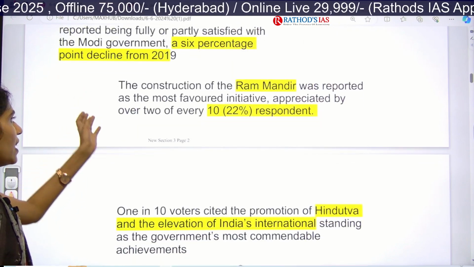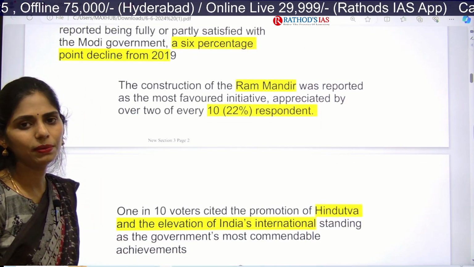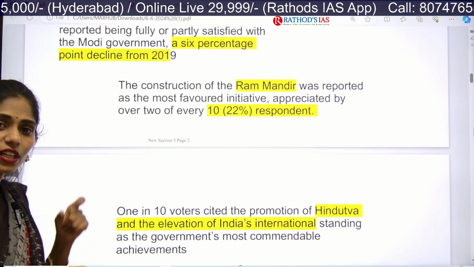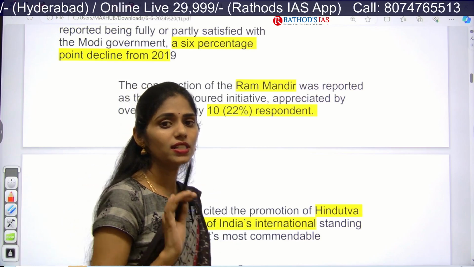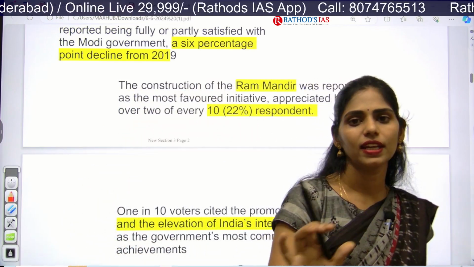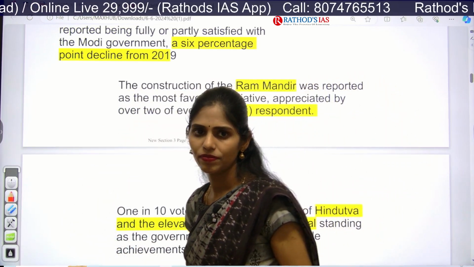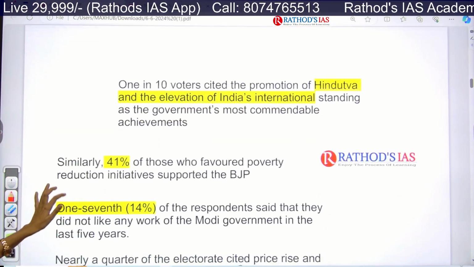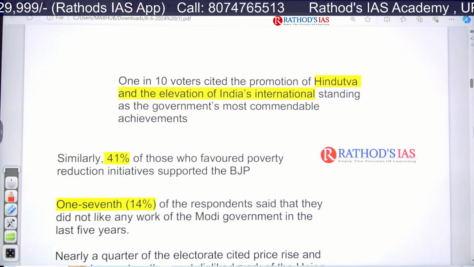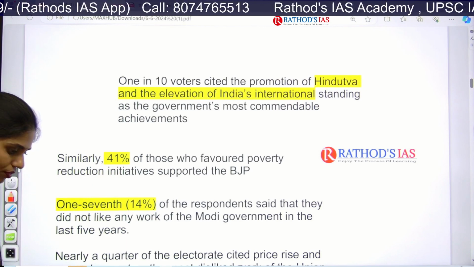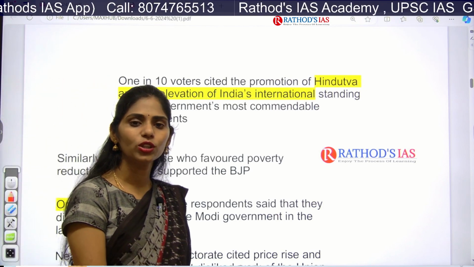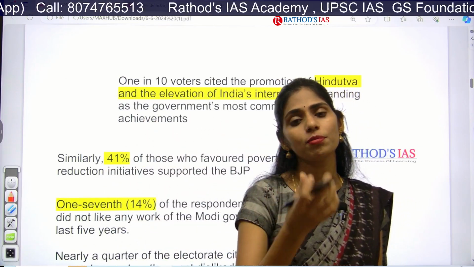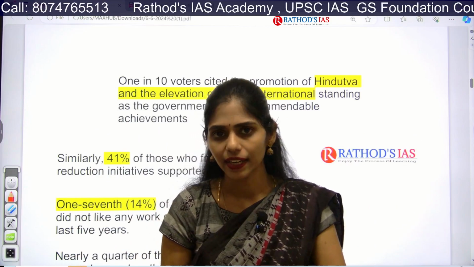Because of the construction of Ram Mandir, so many people favored this initiative, especially 22% of respondents who said yes, this is a good step taken by the BJP government. And next, 1 in 10 voters cited promotion of Hindutva and elevation of India's international standing. Because the present government is focusing on Hindutva, Hinduism, etc., it led to an increase of India's soft power in the international arena.